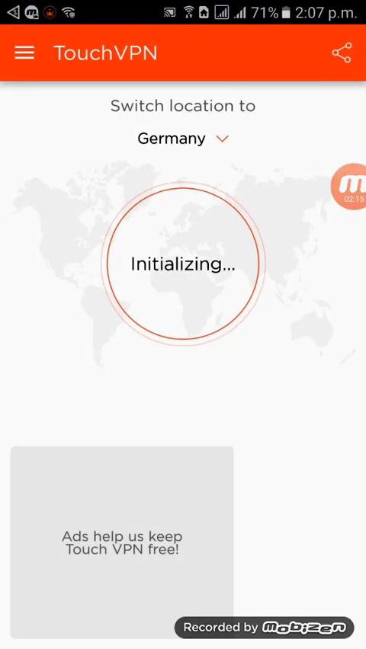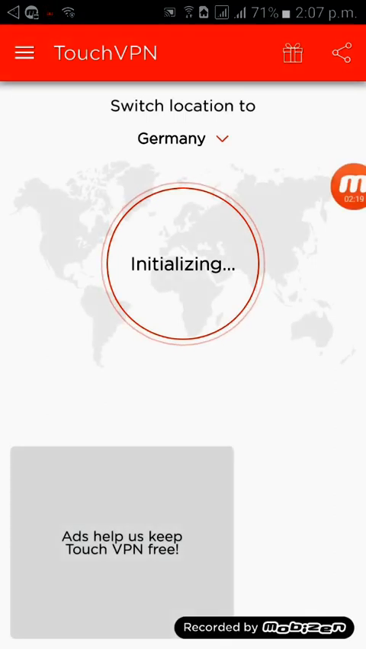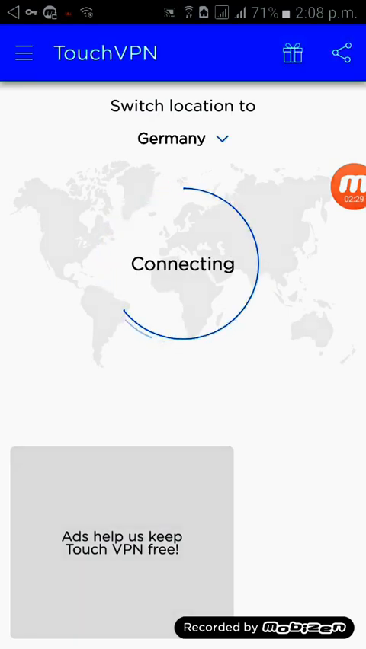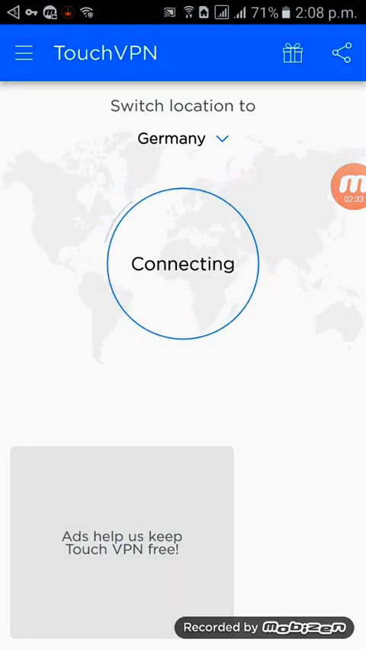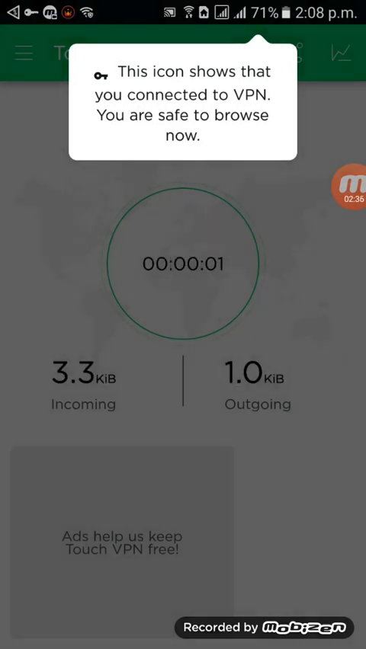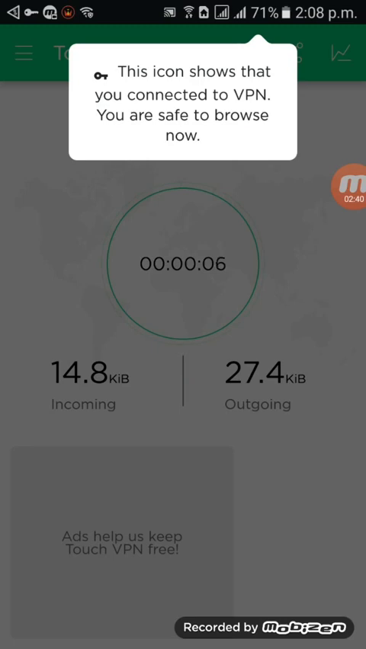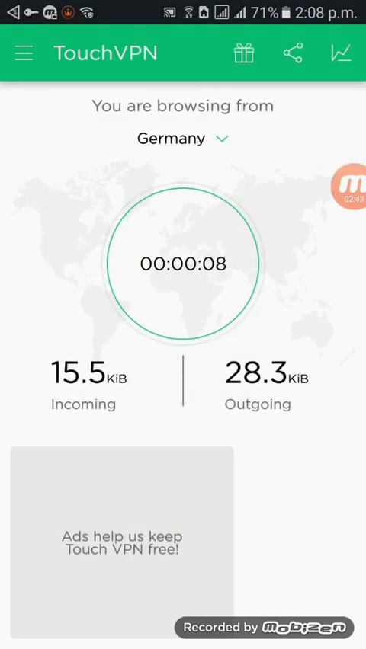This is my VPN. First of all, you have to select the country Germany. It is not mandatory to select Germany only. You can select any country, but with the help of this VPN, you can watch the ad as fast as possible. So I am selecting Germany as the country. As soon as the VPN is connected, there will be an icon like this. The icon shows that you are connected to the VPN. You are safe to browse now. So that means my connection has already been activated.